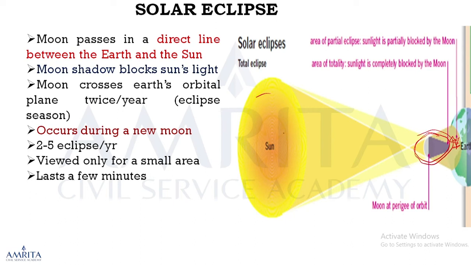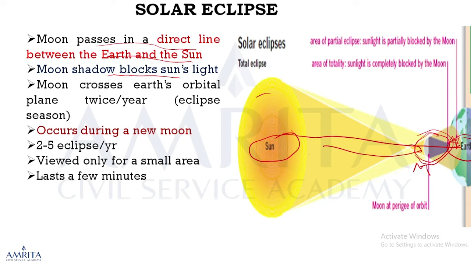So sun, moon, and earth are in a straight line, with moon in between sun and earth. All three bodies are in syzygy, that means the same straight line. Eclipse occurs. See, moon passes in a direct line between Earth and Sun. Moon's shadow blocks sun's light. This is sun's light that is blocked by moon, and the shadow falls on Earth.